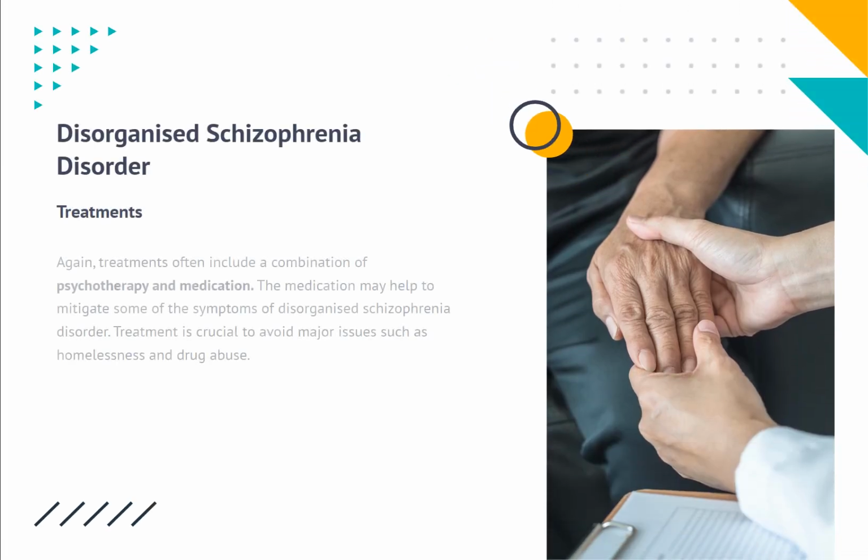Treatments. Again, treatments often include a combination of psychotherapy and medication. The medication may help to mitigate some of the symptoms of disorganized schizophrenia disorder. Treatment is crucial to avoid major issues such as homelessness and drug abuse.